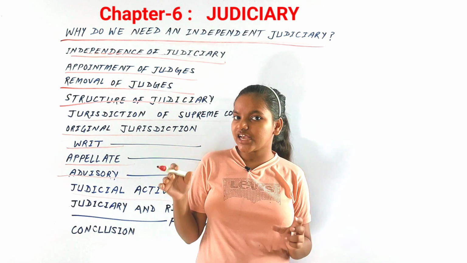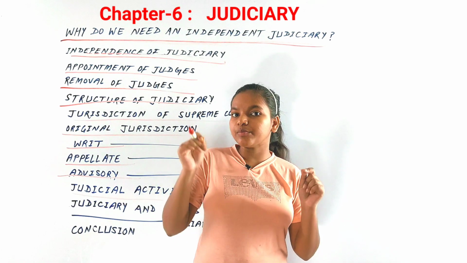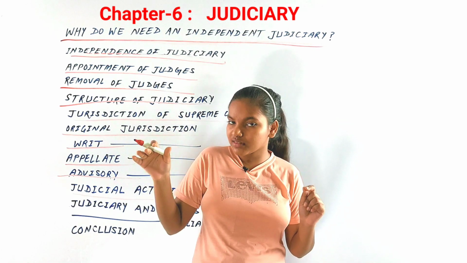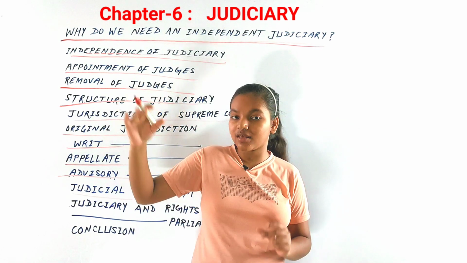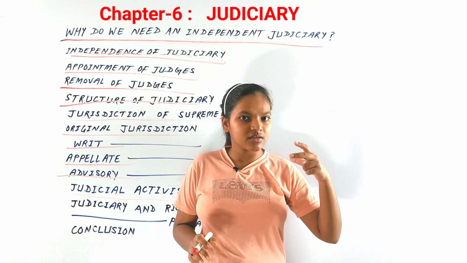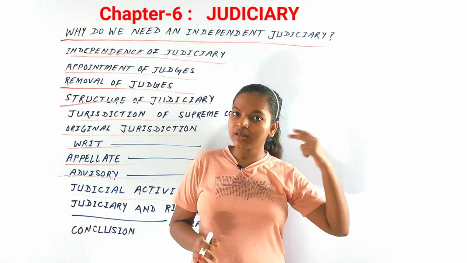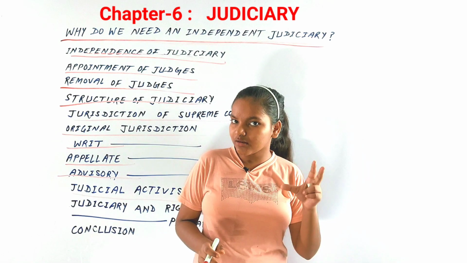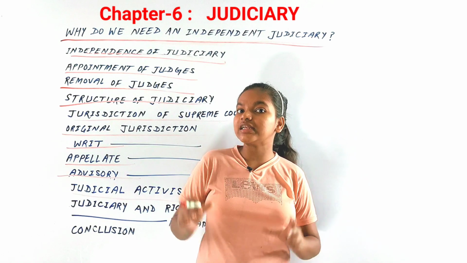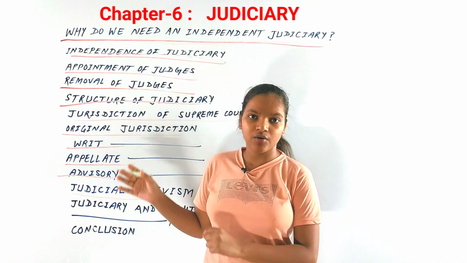Public interest litigation means that not only the person who is aggrieved himself can go to the courts, but public spirited citizens or volunteer organizations can also go to the Supreme Court or the High Courts for appeal if they see that justice is not being done in our country.